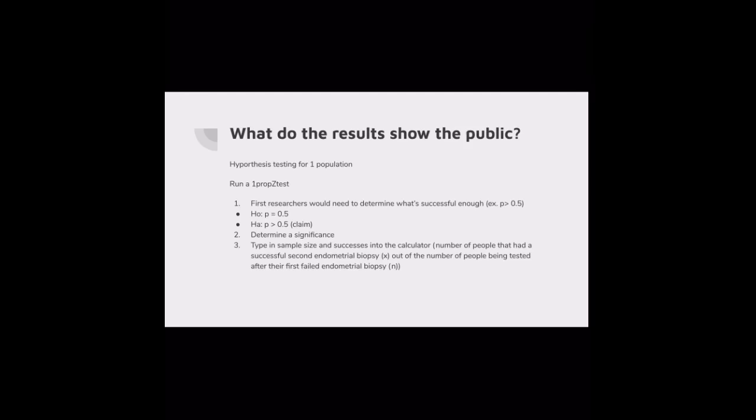We know that the invasive hysteroscopy/DNC procedures are quite effective, but what we want to know is the effectiveness of the second endometrial procedure, and if resorting to that is successful enough to try before resorting to the invasive procedures. So the alternative hypothesis is that P is greater than 50%, which is the claim. Then determine a significance and type in the sample size and successes into the calculator, which is the number of people that had a successful second endometrial biopsy as X out of the number of people being tested after their first failed endometrial biopsy as N.